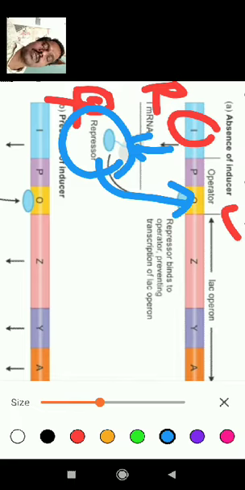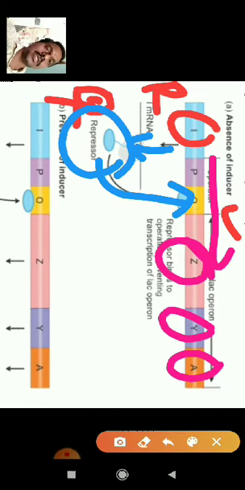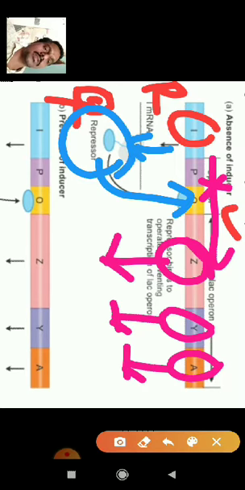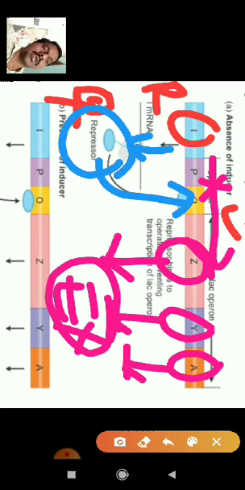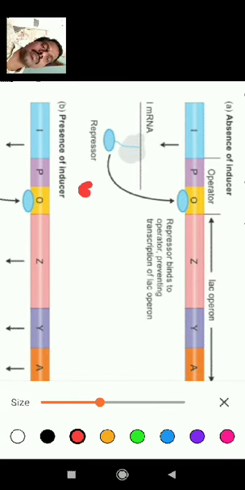the operator gene. When the repressor is attached to the operator gene, the operator and promoter genes do not produce signals to Z, Y, A, the structural genes. So the signals are not produced and ZYA stops. That's why ZYA does not produce enzymes. Enzymes are not released from the ZYA structural genes, because the inducer, lactose, is not provided here.